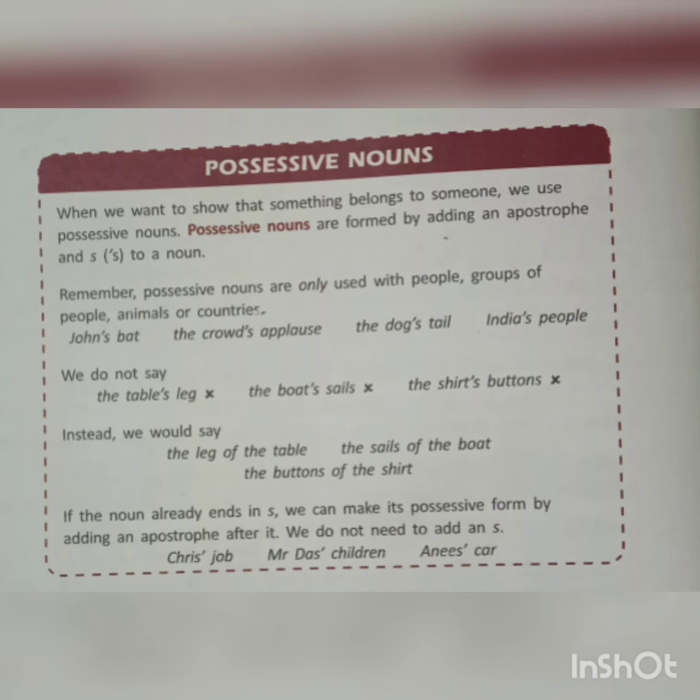We do not say the table's leg, the boat's sail, the shirt's buttons. This is all wrong. So instead we would say the leg of the table, the sail of the boat, the buttons of the shirt. So if the noun already ends in s, we can make its possessive form by adding an apostrophe after it. We do not need to add an s.